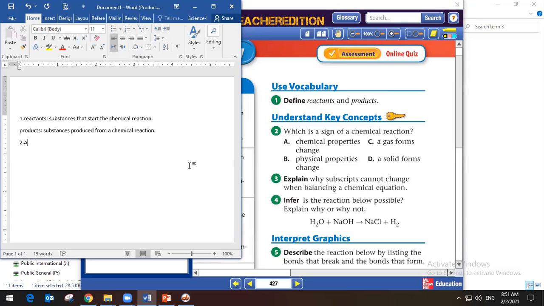So gas formation and solid formation must be compared to the reactants. If they are different from the reactants, it's a sign of a chemical reaction. For example, when I add 2 liquids together in a tube and a solid forms, that means a chemical reaction happened, producing this new solid.